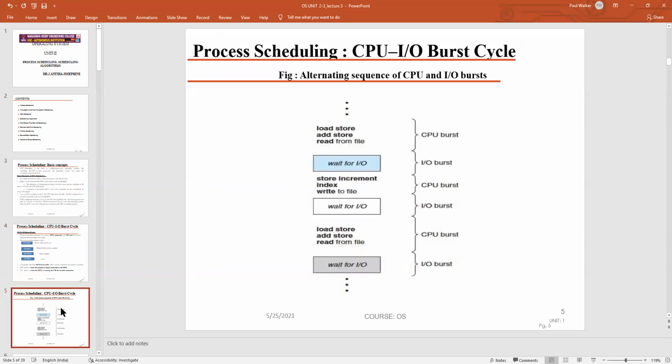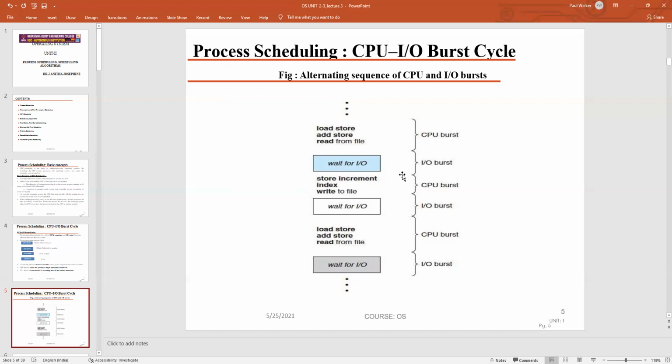This can be explained with the help of this particular cycle. Here we load a program, or we can read a file, or we can load a file. It will wait for the input output condition of the particular file. This cycle is called a CPU burst cycle.